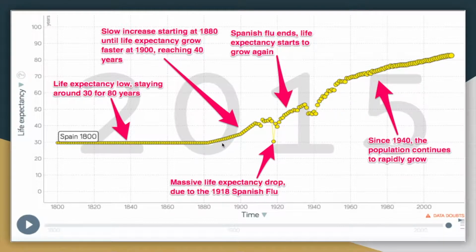when the life expectancy starts to increase, reaching 40 years by about 1910. Over here, the life expectancy drops due to the Spanish flu that took place in 1918. The Spanish flu ends and the life expectancy starts to grow again. And since 1940, the population continues to grow.